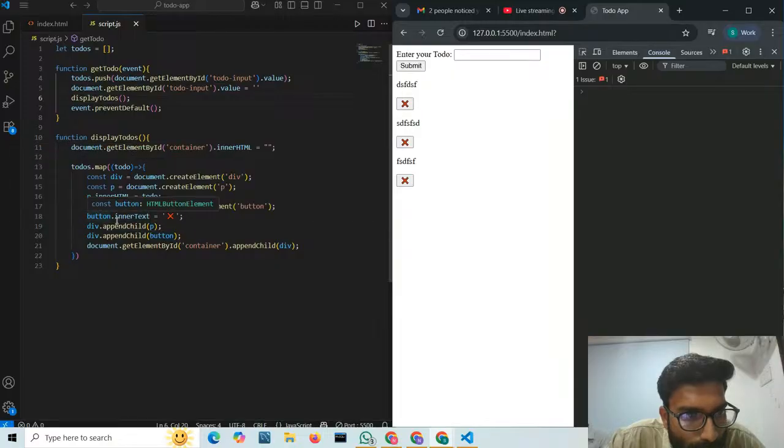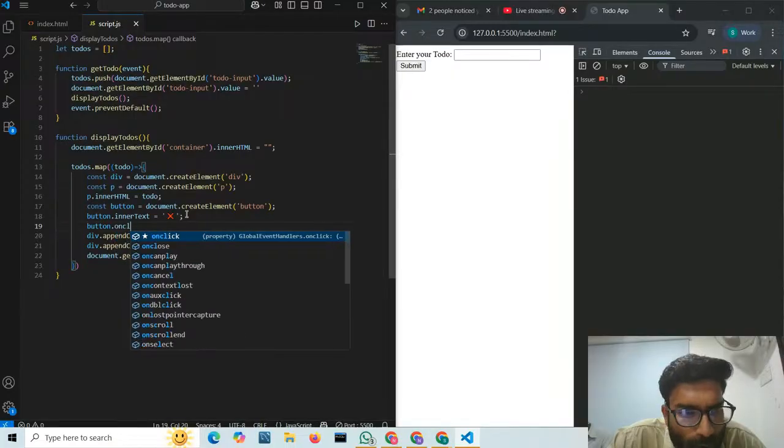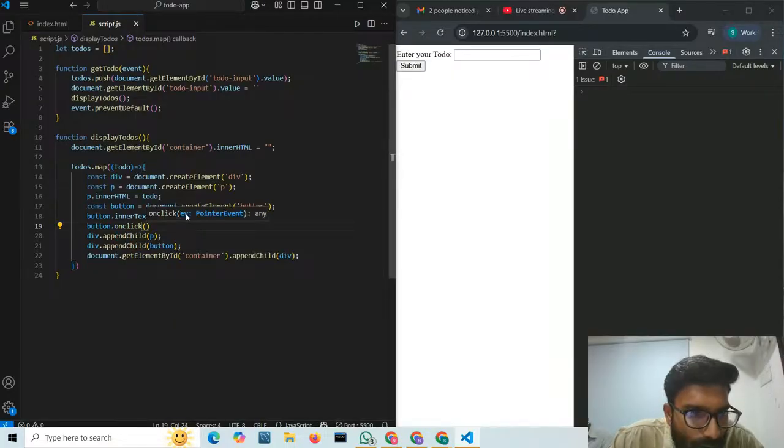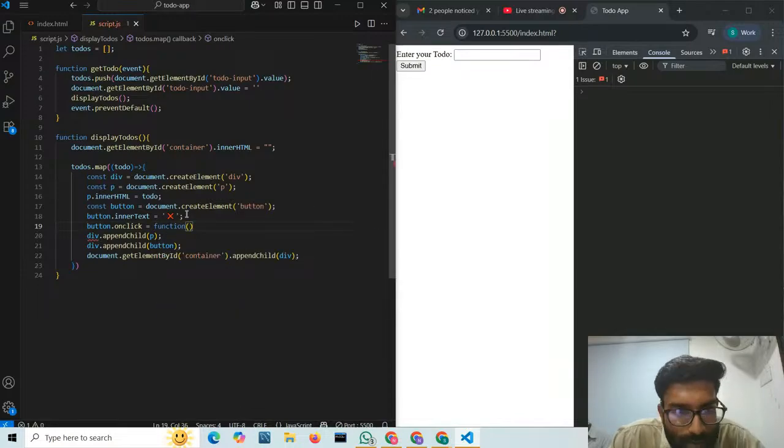Through this button. So let us give one event listener on this button. So button dot, you can also give on click. So whenever this button is clicked, we need to make one callback function. Sorry, I just mistyped it. So this will be a function. I'm making it an anonymous function.